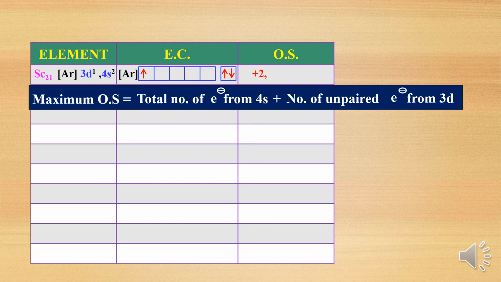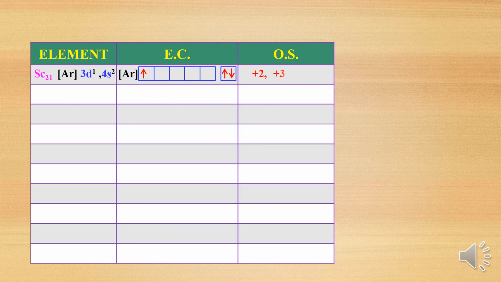Now in 4s, how many electrons are there? 2. Plus, how many unpaired electrons in 3d? 1. So that's why plus 3 is the maximum oxidation state. So scandium is having plus 2 and plus 3.